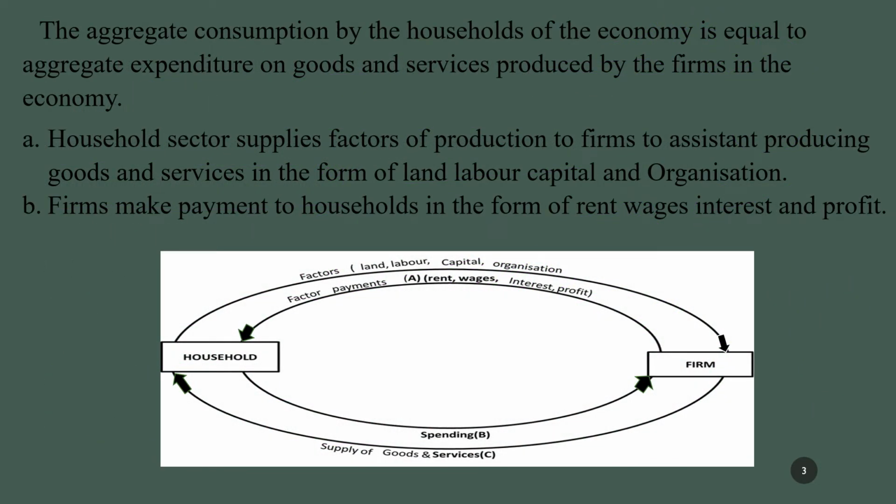Now let us understand circular flow of income with the help of this pictorial representation. Here you can see aggregate consumption by the household sector of the economy is equal to aggregate expenditure on goods and services produced by the firms in the economy.